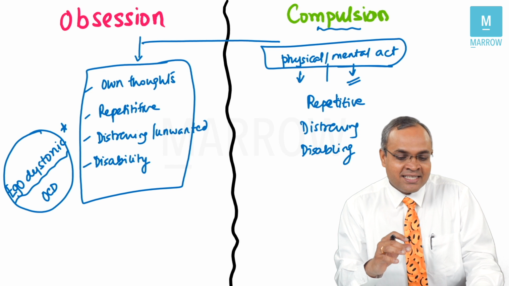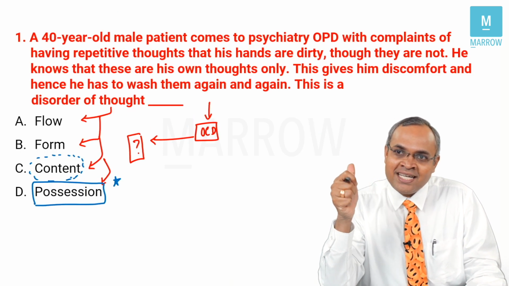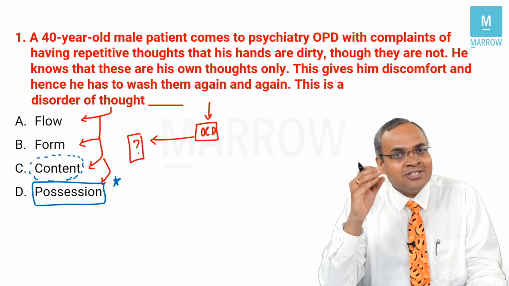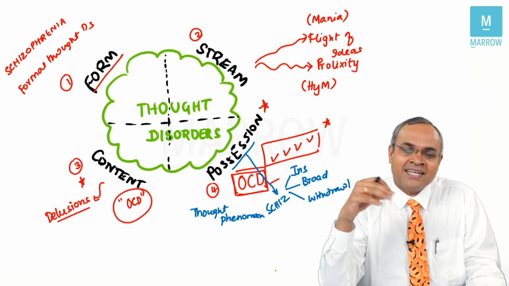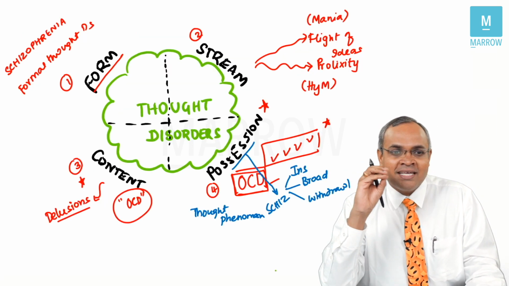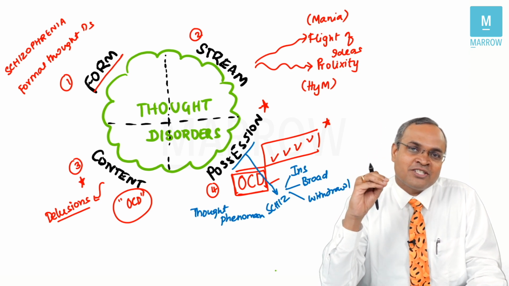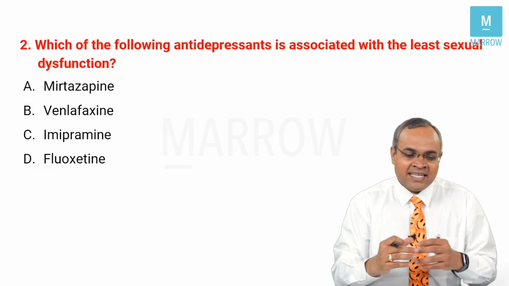With this question, an important point you need to remember is they can talk to you about OCD, what is the nature of obsession, what is the nature of compulsions. They can also talk to you about what type of thought disorders are there: thought form, stream, content and possession. It's good to know each of the classical conditions related to these different types of thought disorders. They can ask you related questions to this. So let's move ahead with the next question.